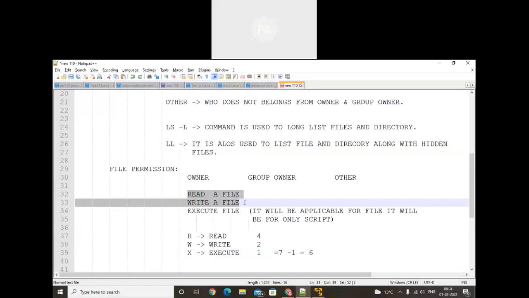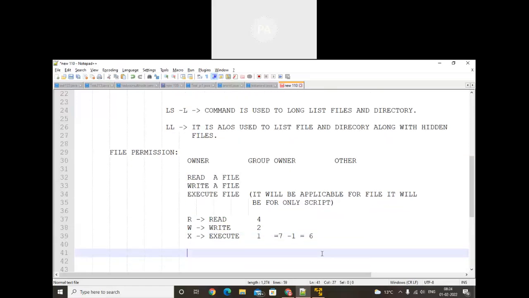The numeric representation of read file will be 4, and the numeric representation of write a file is 2. So when we add them, we have a maximum permission of 6. Now we have groups. We have a group: owner will have a maximum permission, group will have a maximum permission, and other will have a maximum permission.